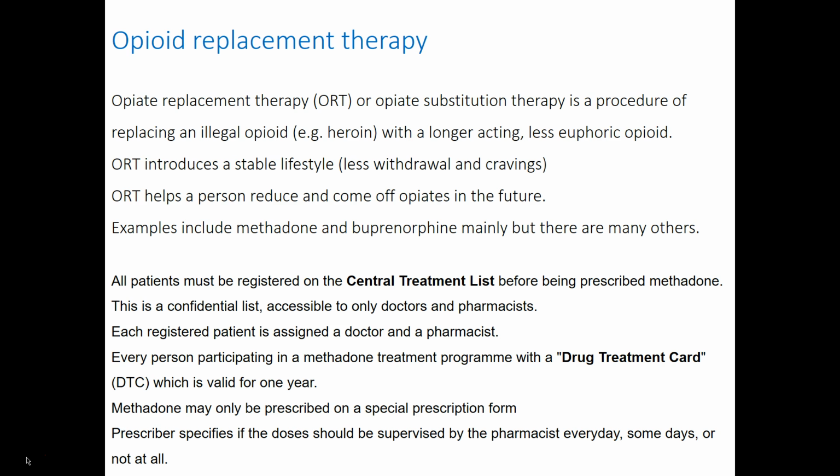Let's look at opioid replacement therapy. This is the procedure of replacing illegal opioids such as heroin with longer acting, less euphoric opioids such as methadone.